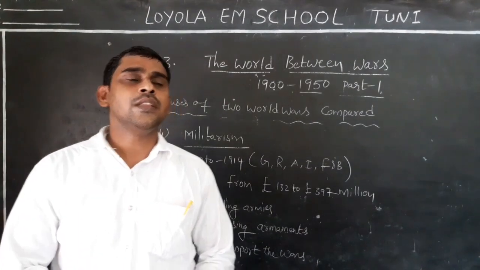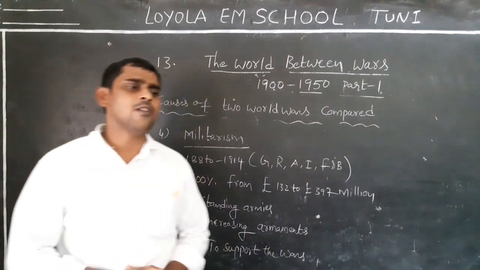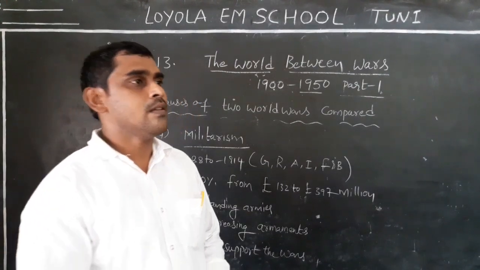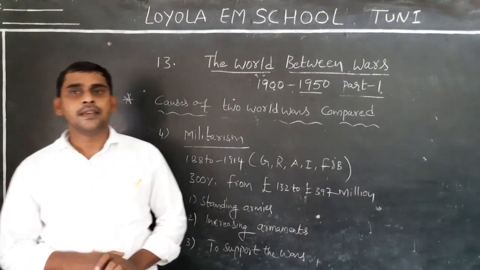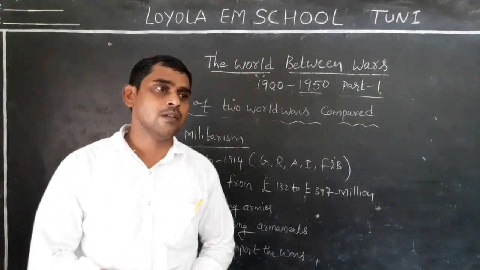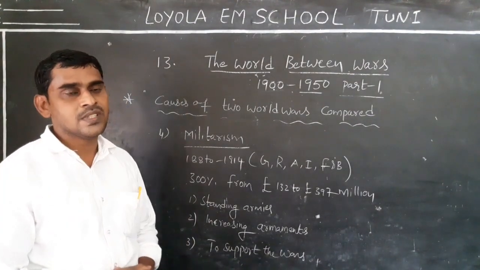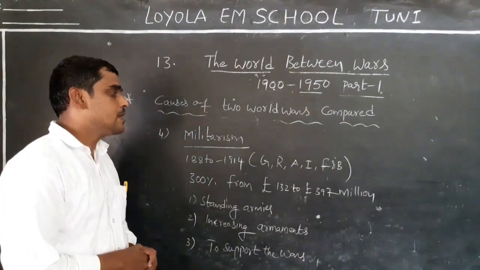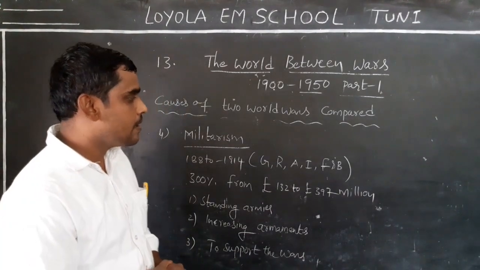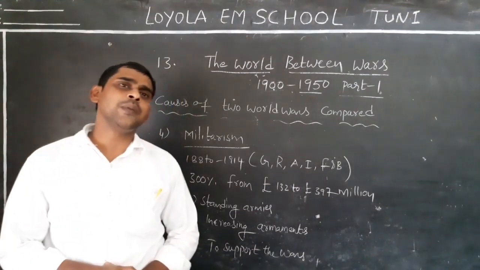For example, if a problem started between two countries, most people believed that through war the problem would be solved. In the period from 1880 to 1914, the big powers, what are they? Germany, Russia, Austria, Italy, France and Britain. So these are the big powers.